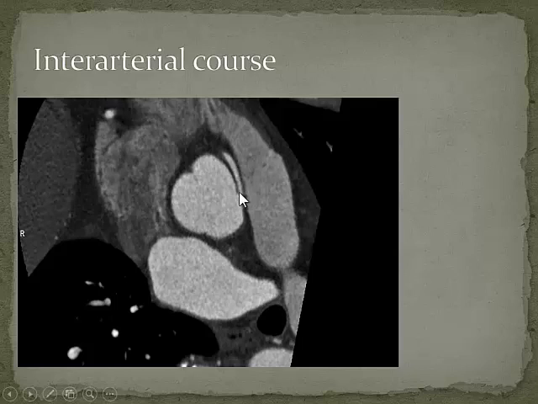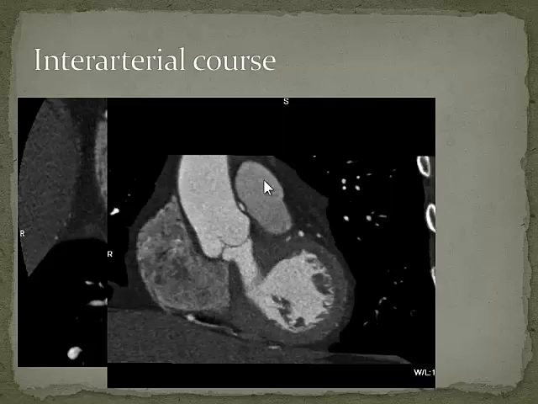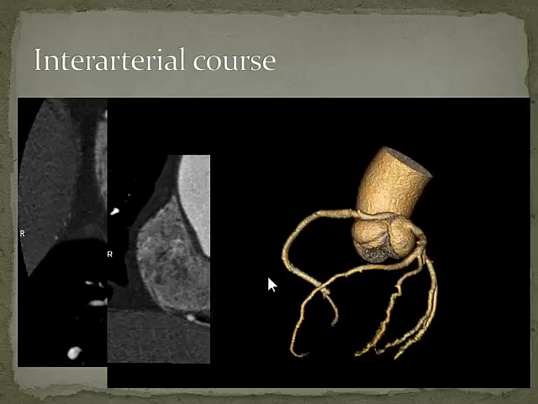So this is the right coronary artery arising from the opposite coronary sinus, but the direction it's taking is between the aorta and the pulmonary artery. So it's an interarterial course. This is again trying to show it in the coronal section. So this is your aorta, pulmonary artery, and it's sandwiched between the two. So it's an interarterial course. This is just a pretty picture showing you that it's arising from the left side and then going across and becoming your right coronary artery.